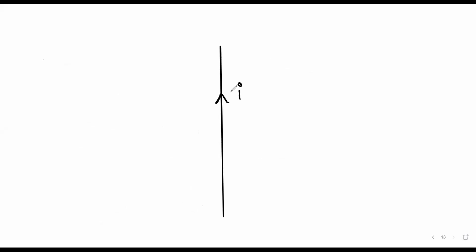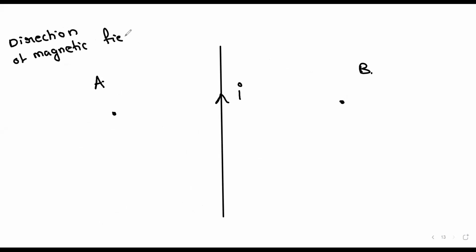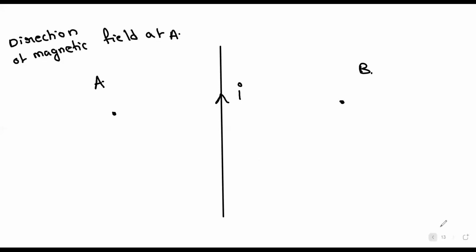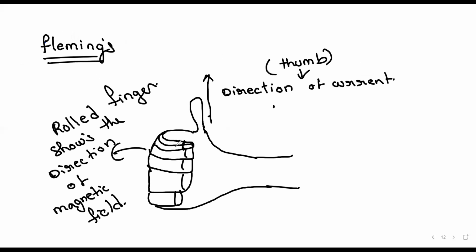So the direction of current in the conductor is I, correct? This is point A, this is point B, clear? Now to find the direction of magnetic field at A, you have to place your thumb along the direction of current. The rolled fingers show the direction of magnetic field.